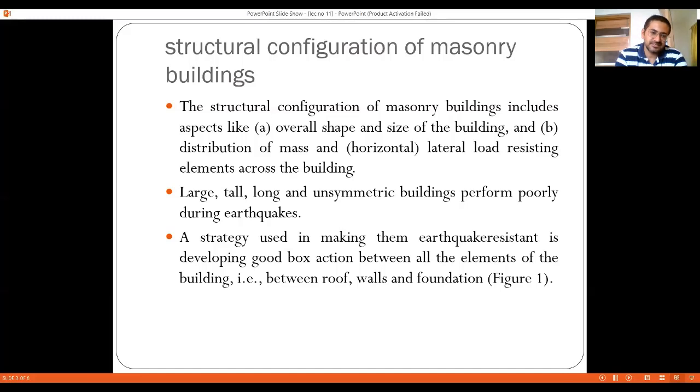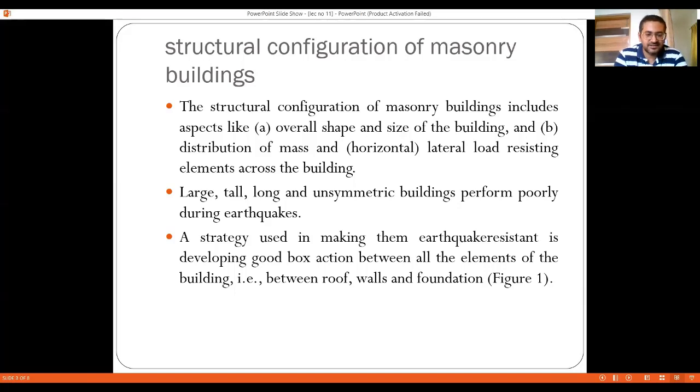So we are discussing the same. The structural configuration of masonry buildings includes aspects like overall shape and size of the building, distribution of mass, and horizontal lateral load resisting elements across the building. Large, tall, long and unsymmetric buildings perform poorly during the earthquake. We have already seen this particular aspect in case of RCC structures also, right?